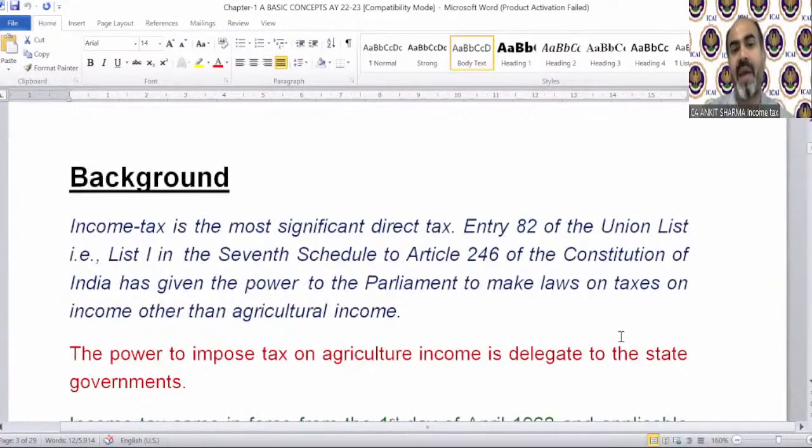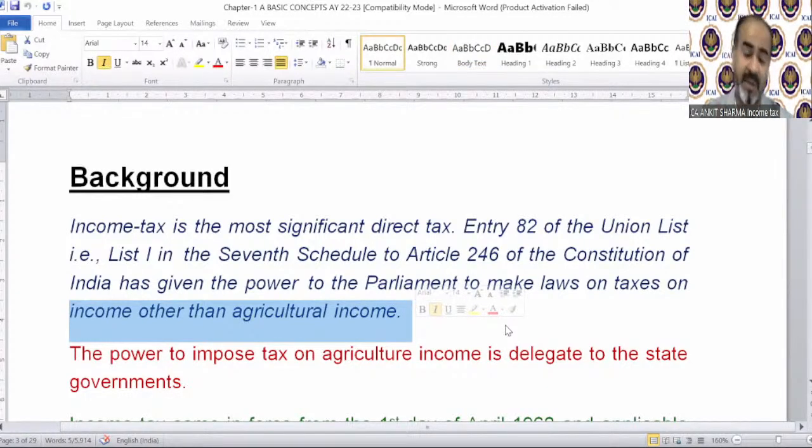Background. Income tax is the most significant direct tax. Entry 82 of the Union List, that is List 1 in the 7th Schedule to Article 246 of the Constitution of India, has given the power to the Parliament to make laws on taxes on income other than agricultural income. Now, this is very interesting.